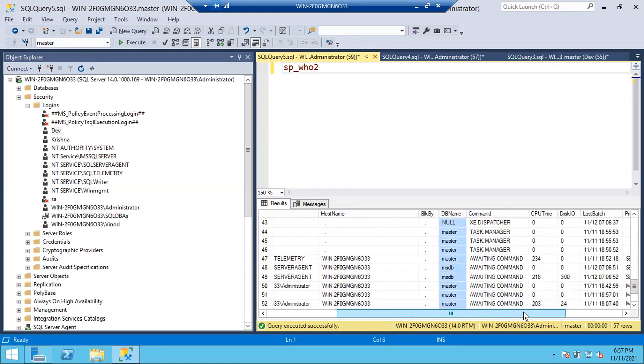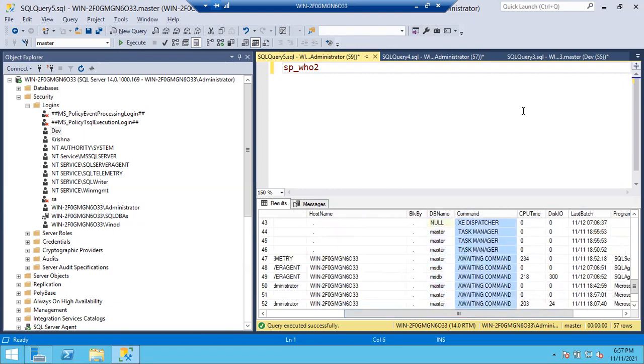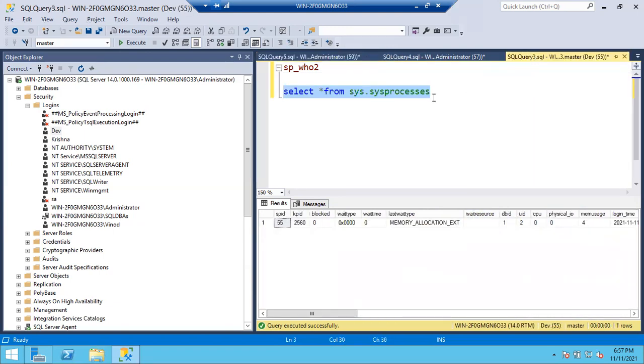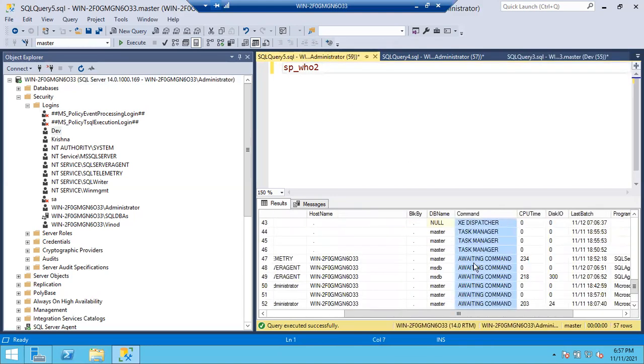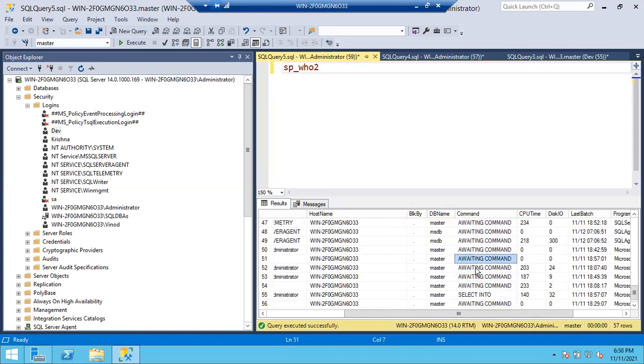What is the query? See, guys, you cannot see the complete query that Dev is running. You cannot see select star from sys.processes. You can only see the first word, select. If Dev is running a select query, you can see select here. Like others, I'll show you. Select into means a stored procedure. Someone is running a stored procedure. If you see select into, that is a stored procedure.